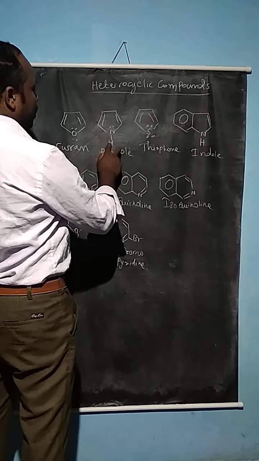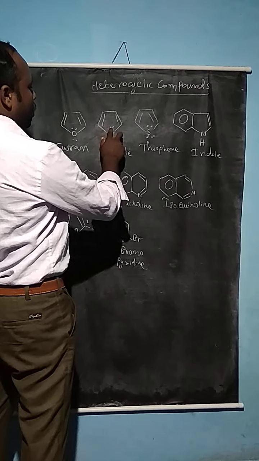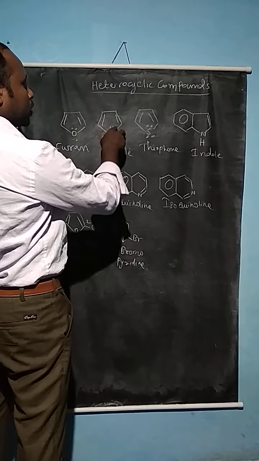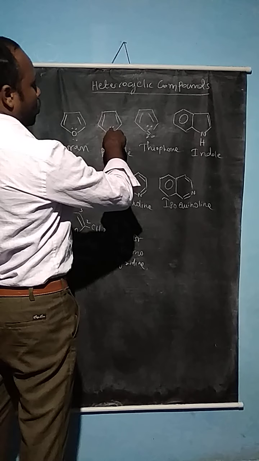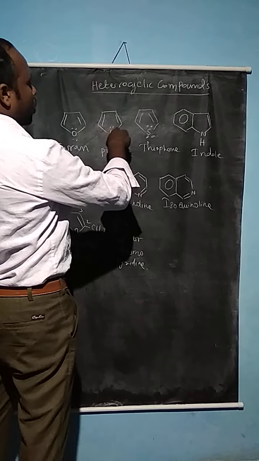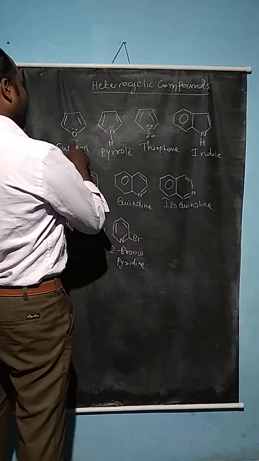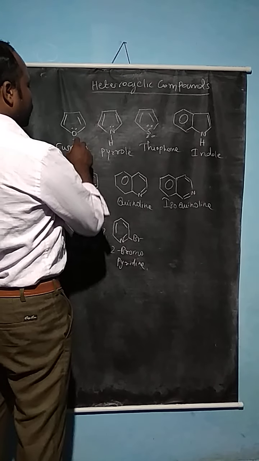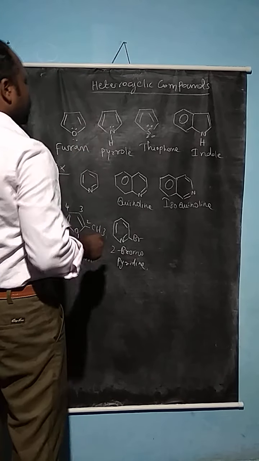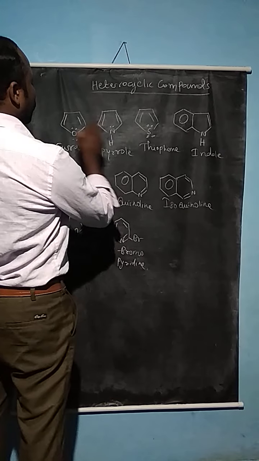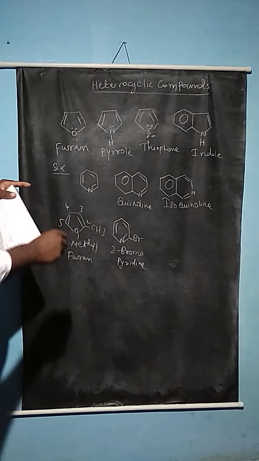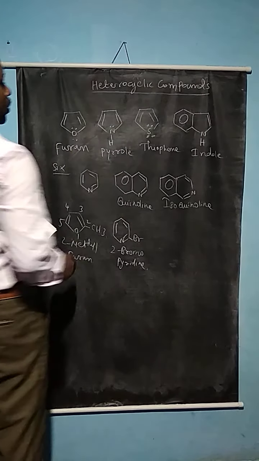Here one of the hydrogen atoms is attached. Here the lone pair of electrons is actually not as easily available. So the lone pair of electrons is involved in the delocalized resonance structure. So comparing furan and furfural, the furfural is actually a weaker base than the furan compound. So this is the nature of the furan and furfural compounds.